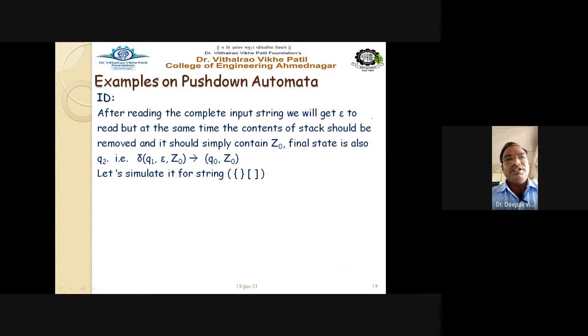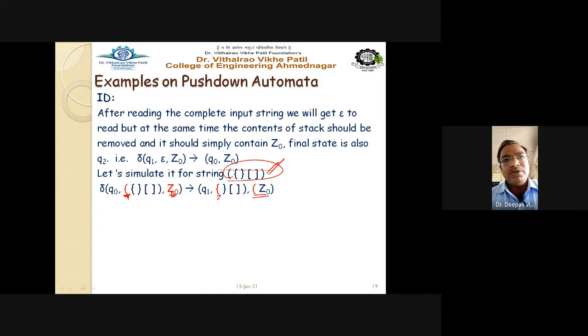So see here, let us try our rules on this particular string and let us simulate this. Now you have to consider this as a string: opening round bracket, curly bracket, closing curly bracket, opening square bracket, closing square bracket, and finally the closing round bracket, comma Z0. So if this is the string, this is the first input character and the stack is empty. For all opening brackets, we are just going to push it onto the stack.